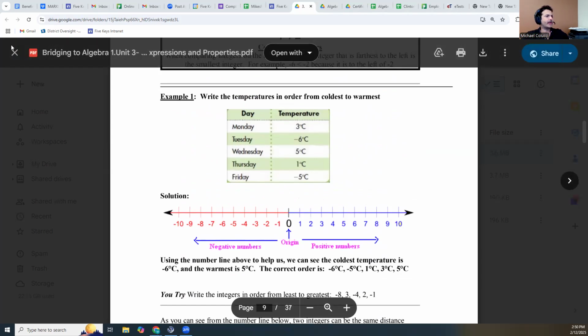And we could confirm that by saying -6 is here on the number line. This is Tuesday. My next coldest is Friday at -5. See how it's 1 to the right? The next coldest is Thursday. That's 1 degree. Monday is 3. And Wednesday is 5. So notice how we're consistently going to the right as we go up. So this is the order of the temperatures from least to greatest.